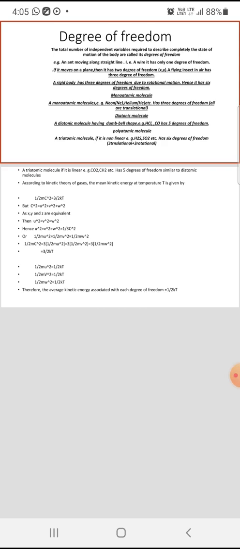Examples of non-linear molecules are H2S and SO2, and examples of linear molecules are CO2 and C2H2. Now, on the basis of the knowledge of degrees of freedom,